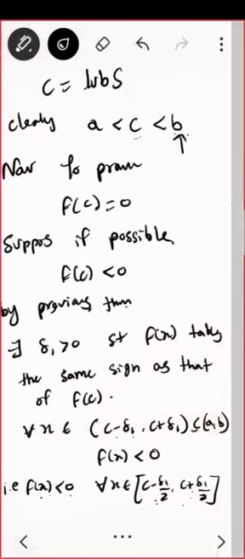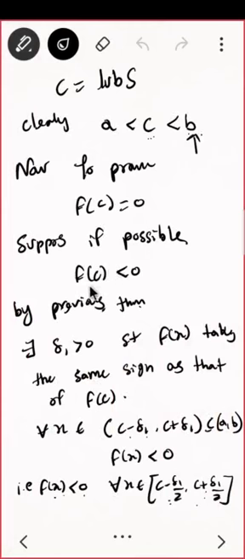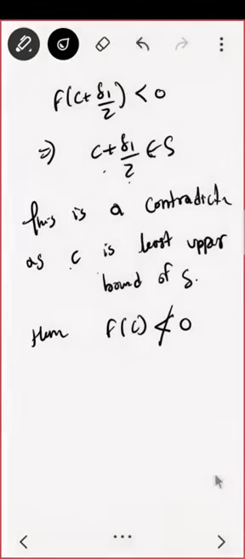Let us go to the proof once again. What did we do? I am considering f of C is less than 0. By the previous theorem, there will exist a delta 1 such that f of x takes the same sign as that of f of C. That means for all x belonging to this interval, f of x is negative. I just needed a closed interval, so I took delta 1 by 2 and shrank the interval a little. So f of x is negative for all x lying between C minus delta 1 by 2 and C plus delta 1 by 2, closed interval. That means f of this point is also negative. Since it is a closed interval, f of C plus delta 1 by 2 is also negative.